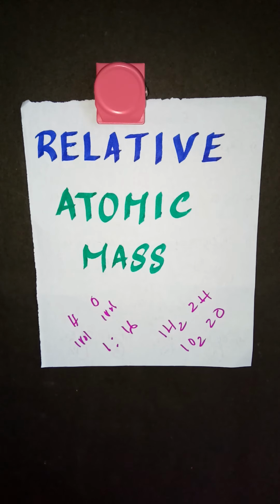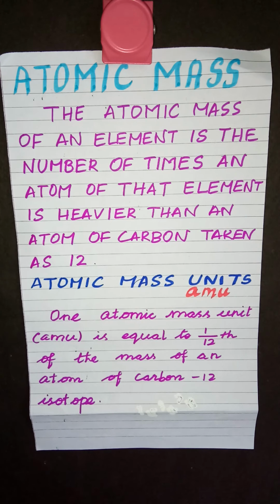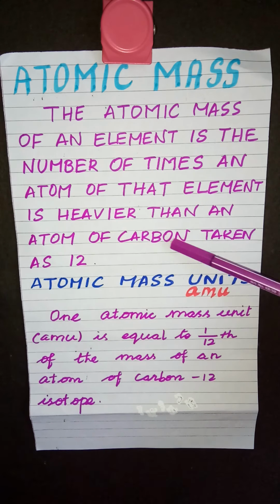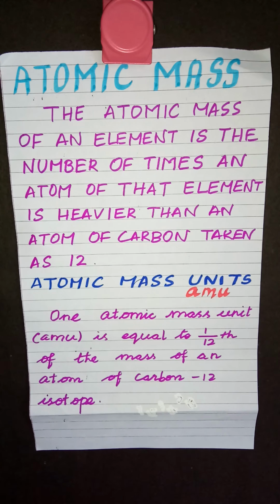On this basis, the relative mass of hydrogen comes out to be 1.008 and that of oxygen is 16. Its actual value is 15.994, which is rounded off to 16. So you can define the atomic mass of an element as the number of times an atom of that element is heavier than an atom of carbon taken as 12. How do you define the atomic mass of an element? It is the number of times an atom of that particular element is heavier than an atom of carbon, which is taken as 12.